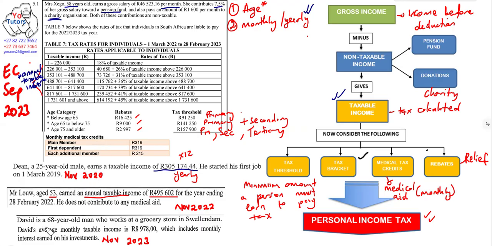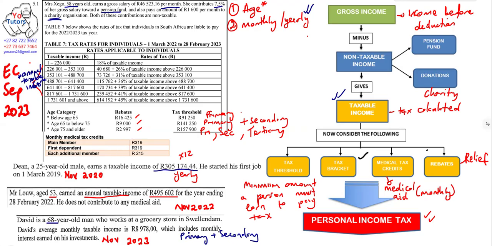Let's look at the last question here. David is 68 years old. So 68-year-old, it means that this person qualifies for primary plus secondary, because this person is above 65. So that's what you must understand. If you have to subtract here on your annual taxable income, you must know that you're subtracting 16,000, you're also subtracting the 9,000.